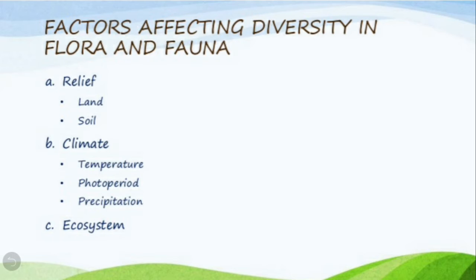Then these three factors are further classified. In relief, we will be studying land and soil. In climate, we will be studying temperature, photoperiod and precipitation. And finally, we will be discussing ecosystem.